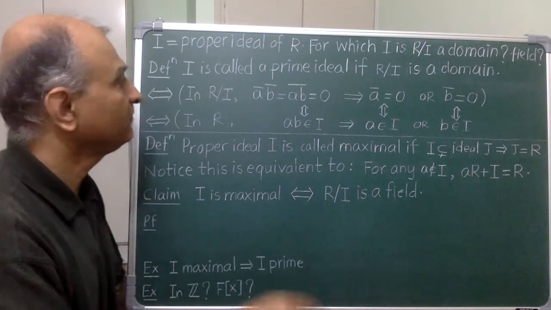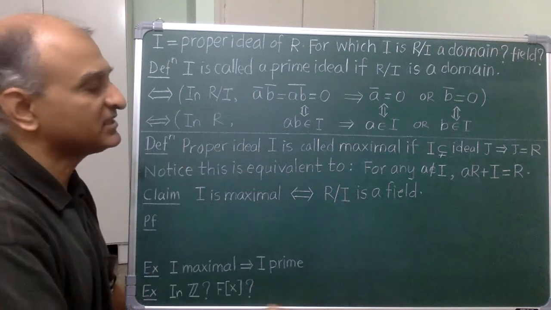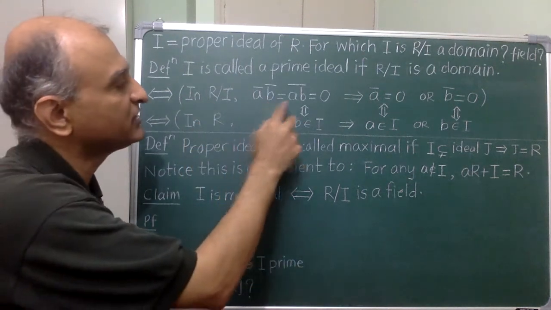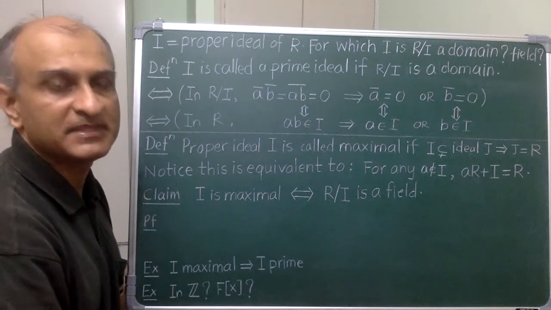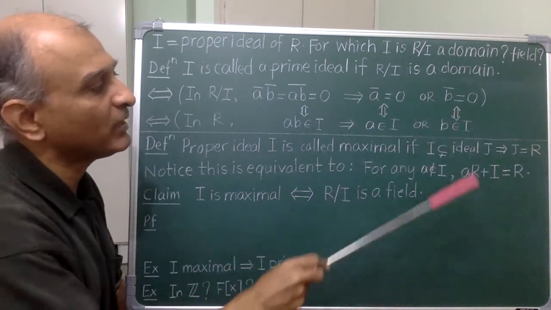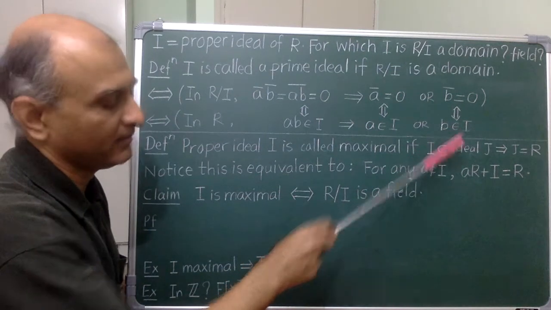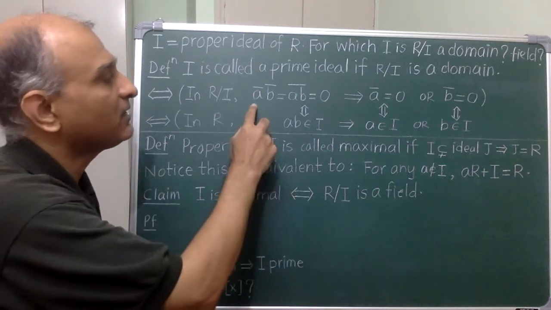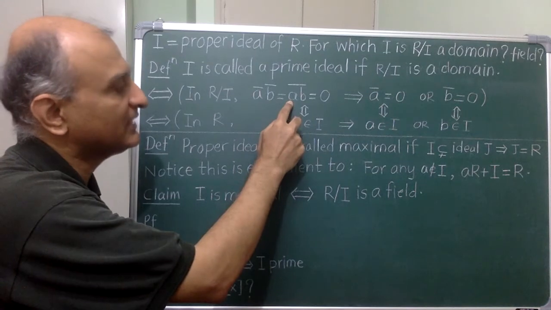By definition, in R mod I, this means that when a product of cosets is 0, one of them must be 0. Now, a coset being 0 is equivalent to any representative being in I. Also, A bar times B bar is the coset containing AB.